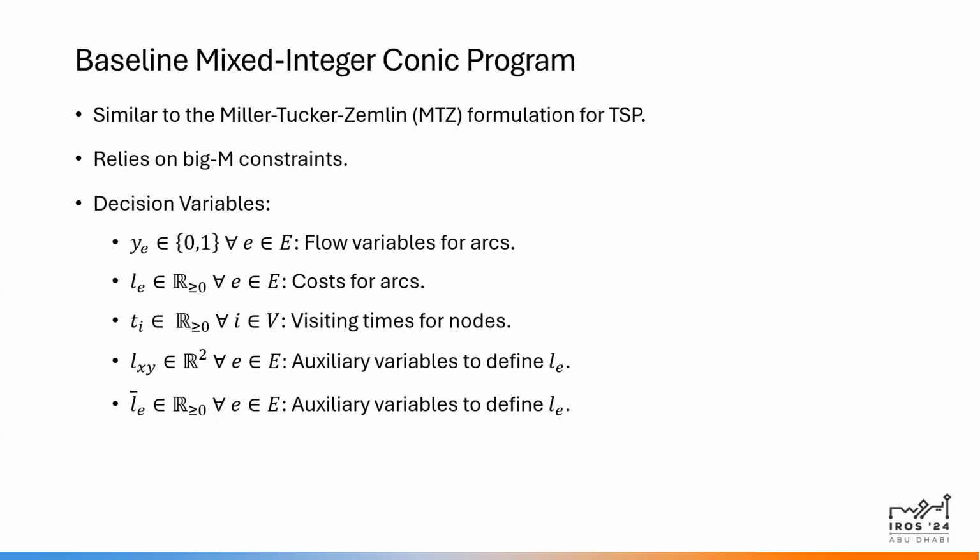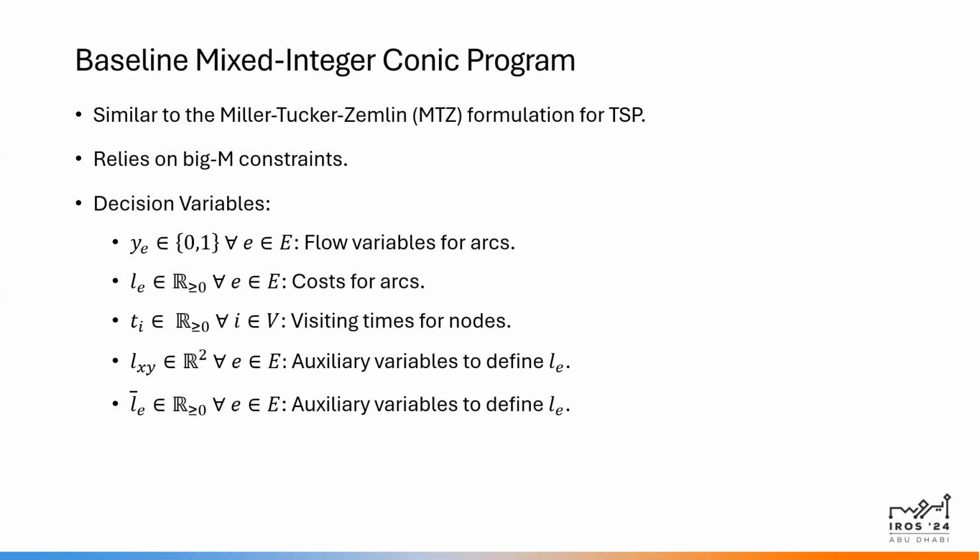We now look at the baseline mixed integer conic program for the moving target TSP that we just saw previously. This formulation is similar to the Miller-Tucker-Zemlin (MTZ) formulation for the TSP. It relies on big M constraints. The decision variables are as follows. There are the flow variables for arcs. These are binary variables that represent whether an edge is chosen or not.